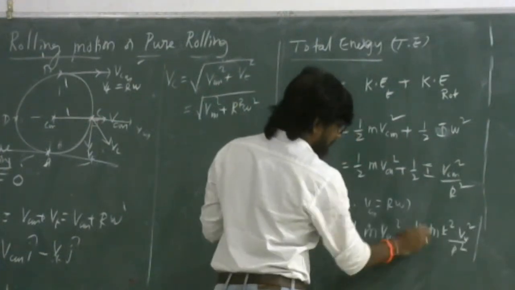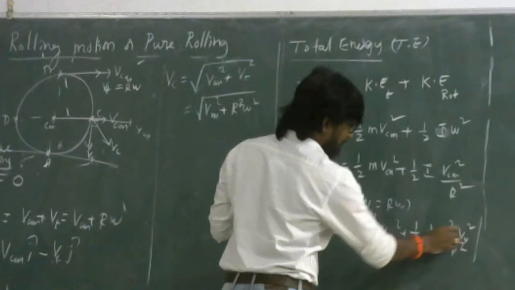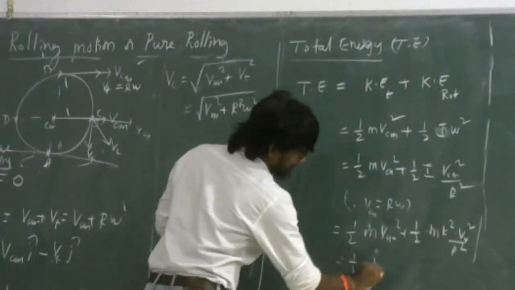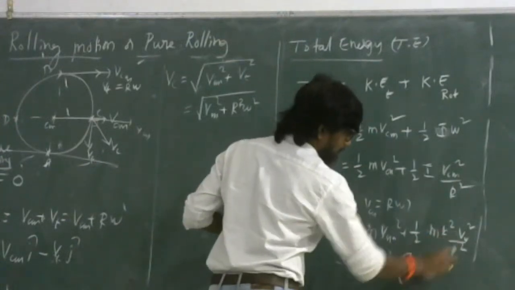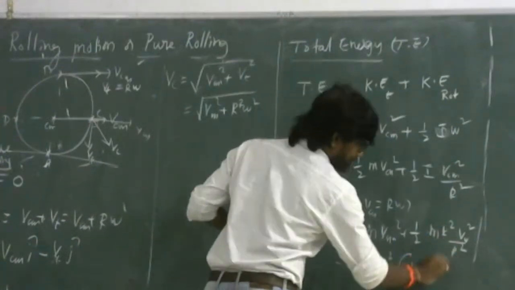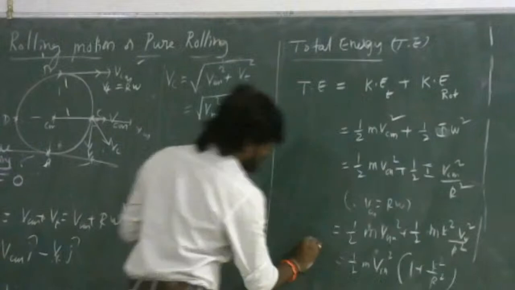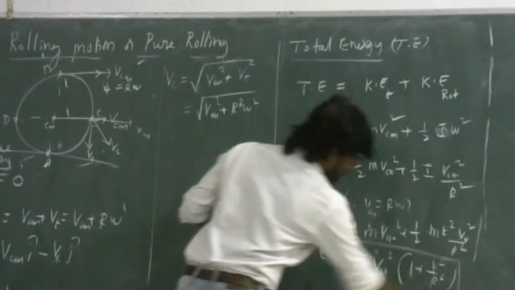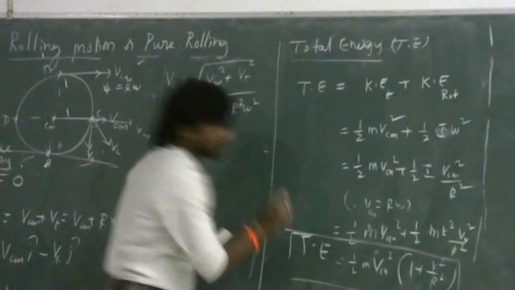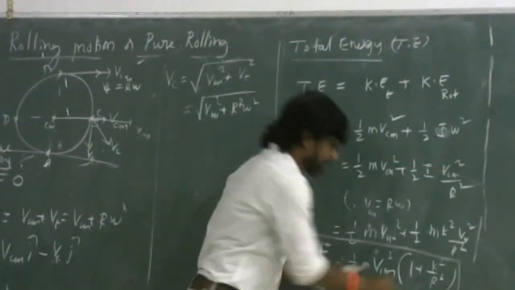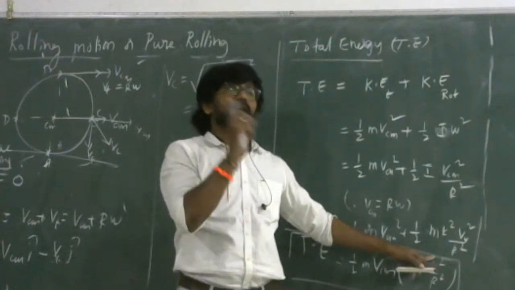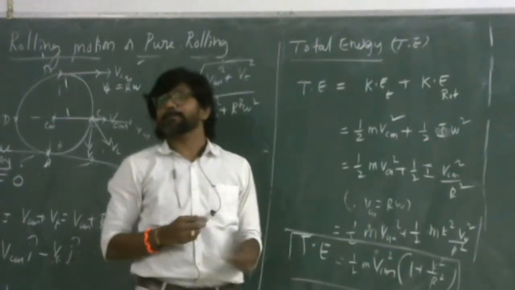If you take half m VCM square out, you can write half m VCM square into 1 plus k square by r square. This is another way of writing the total energy of the body in pure rolling, where k is the radius of gyration and r is the radius of the body.